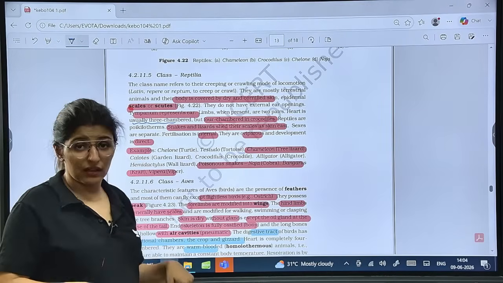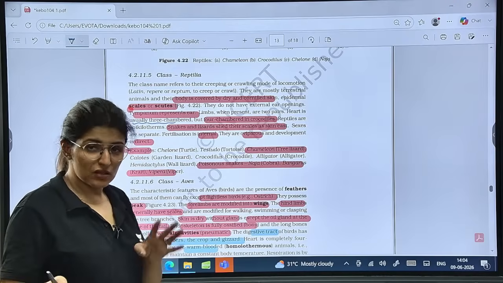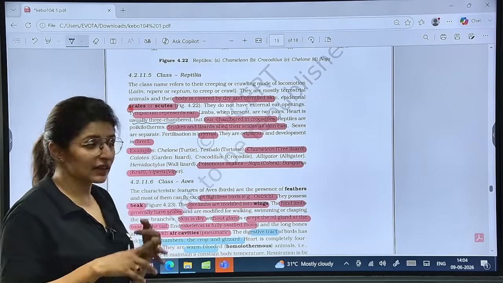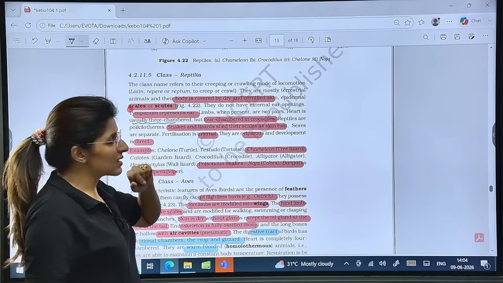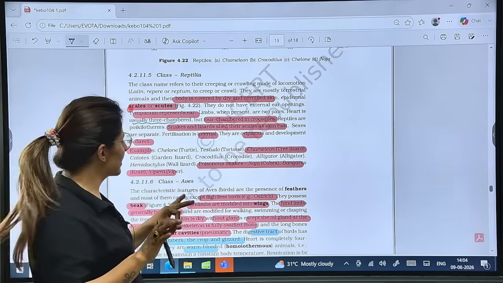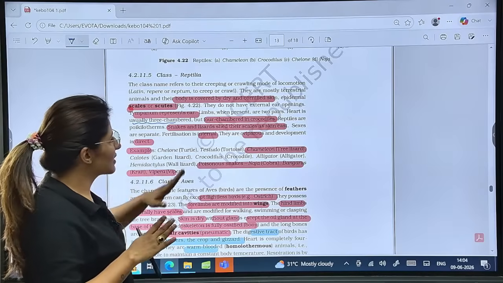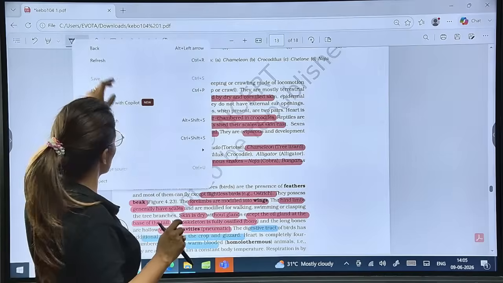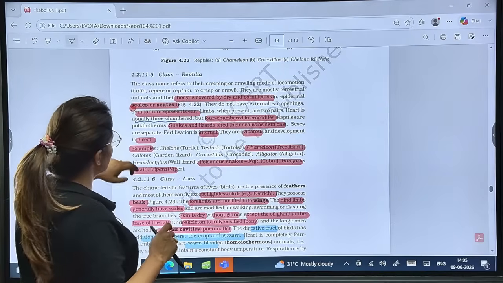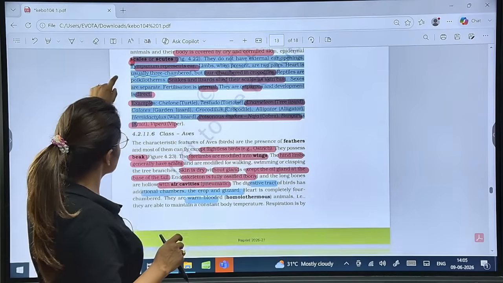Not only crocodile, the crocodile family. So crocodile, gavialis and alligator all will have 4-chambered heart. Cold-blooded, snakes and lizards lose their skin as skin cast. Fertilization internal, sexes separate, oviparous, development direct, no larval stage involved. Is that clear? Then see the examples here.